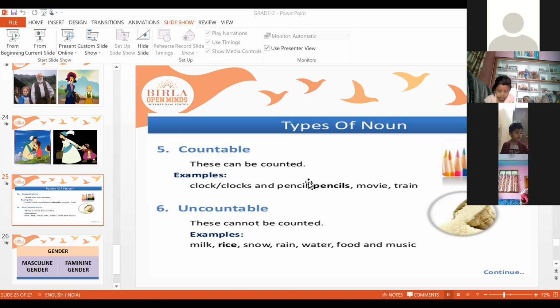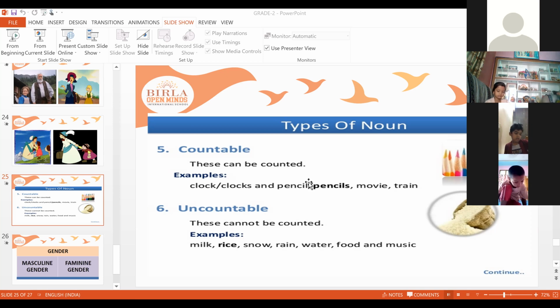Yeah, it's a liquid. And rice, right? Rice is made of very tiny particles that we cannot count. We can measure it in kilograms or grams. Snow, rain, water, food, and music. These are all things which we cannot count by a number.